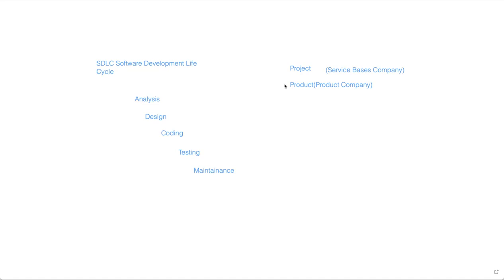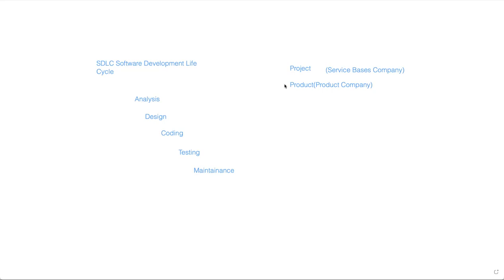Okay. So in our example also, we have some service-based companies like TCS, Accenture, Wipro. They are treated as service-based companies because they implement applications for n number of clients. There are some more companies that are purely product-based, like Google, Microsoft, IBM. They are some of the companies under product-based companies.